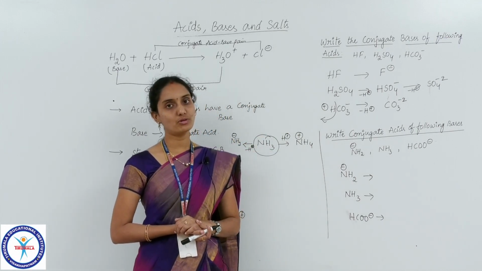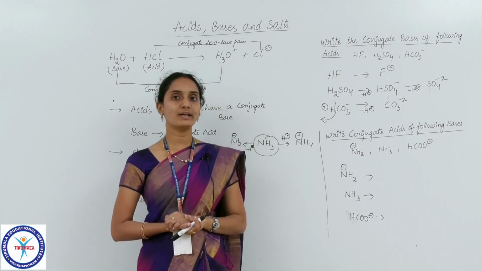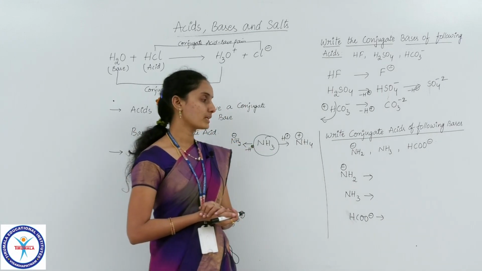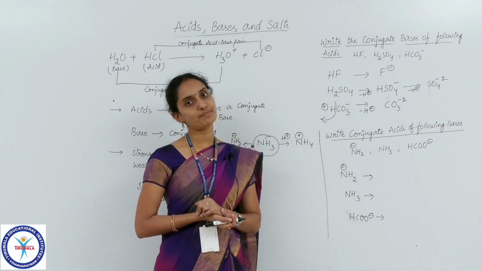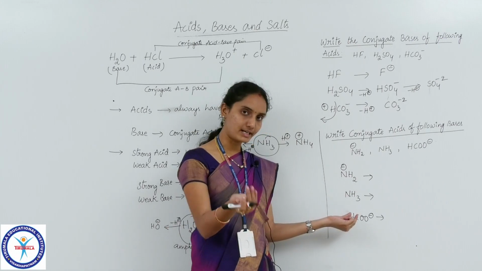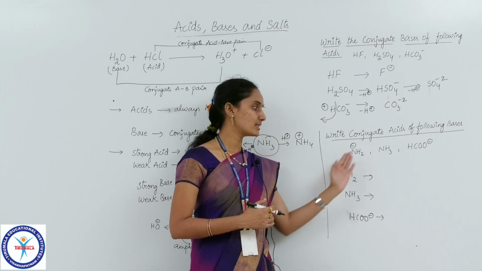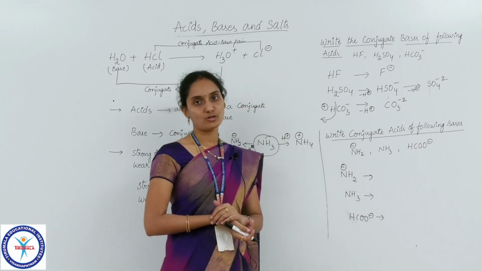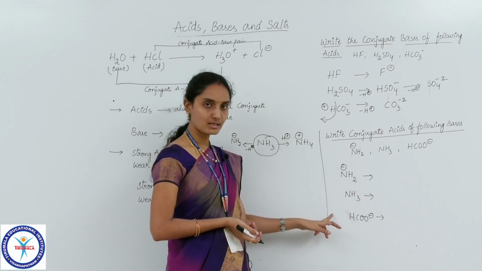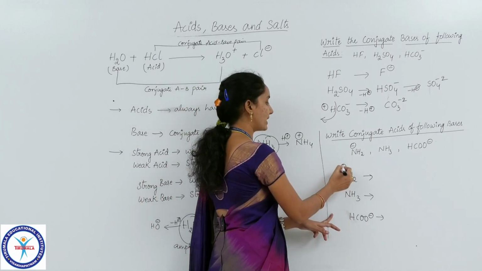Yes, what do we have to do? We have to just add a proton to that, because according to the definition of a base in the Brønsted-Lowry theory, a base is a species which accepts a proton. So here, as all these are bases, they have the tendency to accept a proton. So by the acceptance of a proton, they will change into their corresponding conjugate acids. So now I am going to add a proton to each of these species in order to get their corresponding conjugate acids.